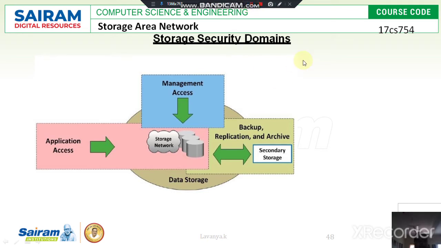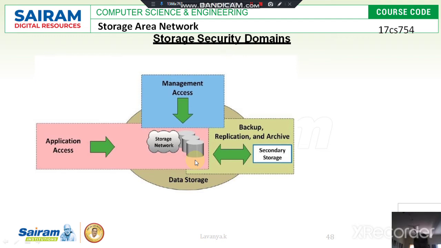Now I am going to explain the storage security domains, or domain storage security. Look at this diagram. The storage security domains are classified into three: applications access, management access, and backup, replications and archive access.